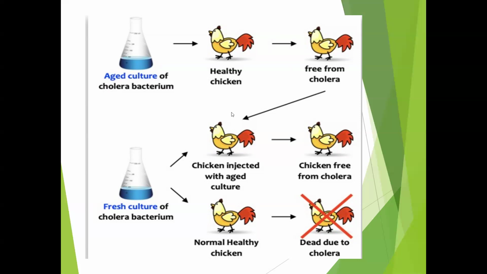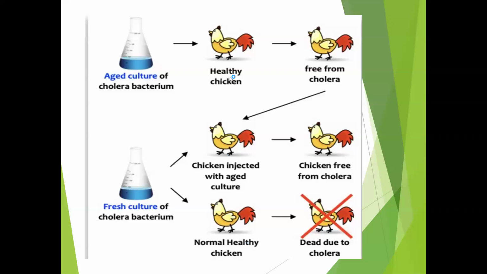After a few days, again he took a fresh culture of the cholera bacterium and injected it into this bird, which had already been injected with the aged culture. This chicken did not develop any disease, so it was free from cholera. And again he took the same fresh culture of the bacteria and injected it into a normal healthy chicken, and it died due to cholera.